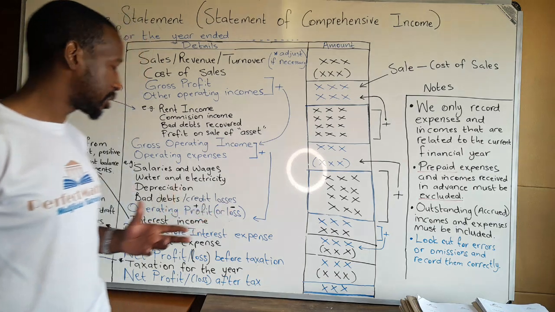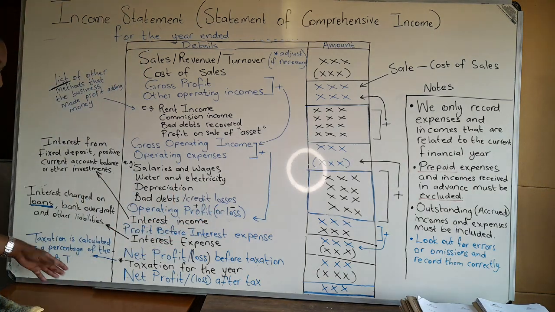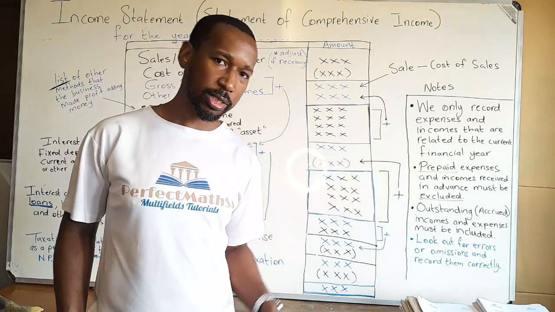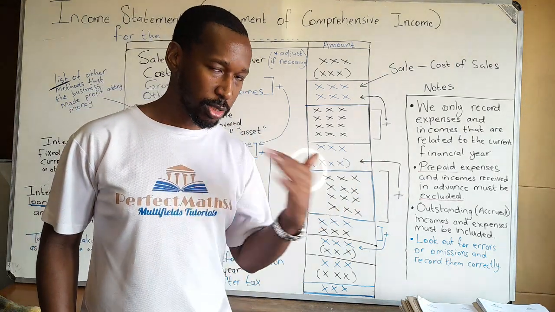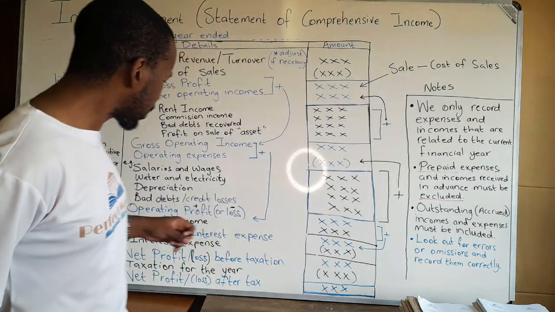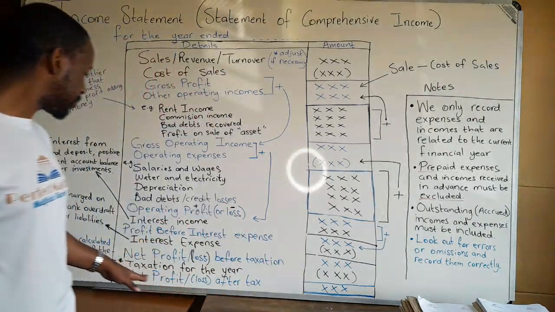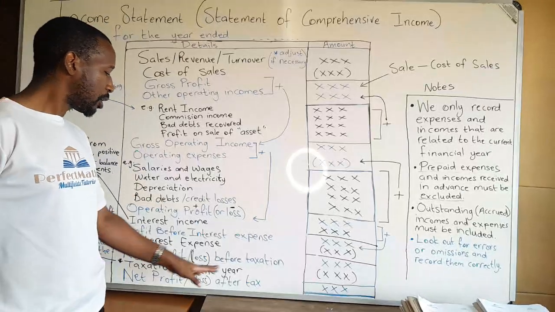So usually our taxation is calculated as a percentage, 28%, 30% on the net profit, but the question will give you how much or how calculations should be done. So just pay attention to that. Then we will calculate the percentage on this amount, subtract it, and then finally have our net profit or loss